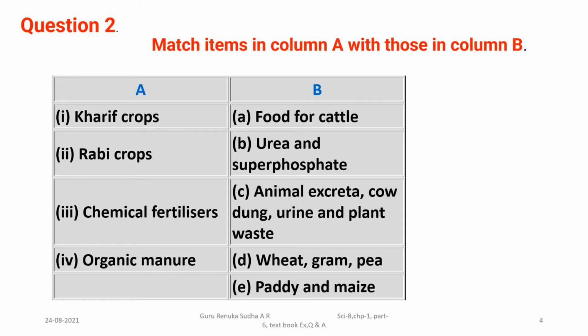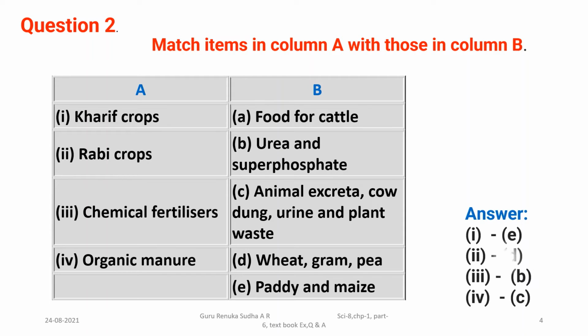When you are reading this, you can match these things quickly. The answer for crops is E, so paddy and maize are the examples for that one. Which did we consider as the Rabi crops? The wheat, gram, pea. Chemical fertilizers, already you know that they are chemical substances, so it matches with urea and super phosphate.